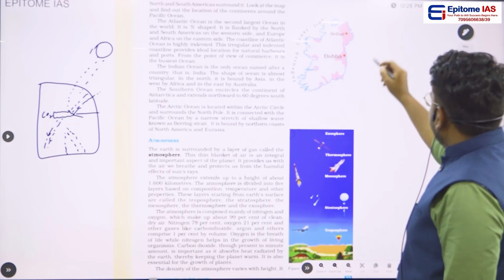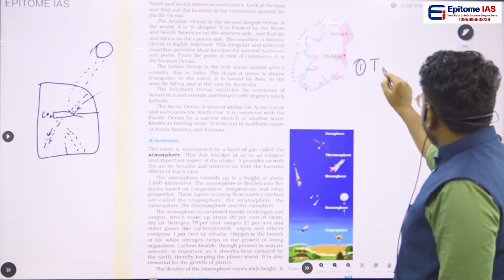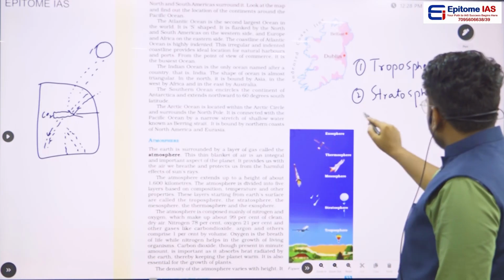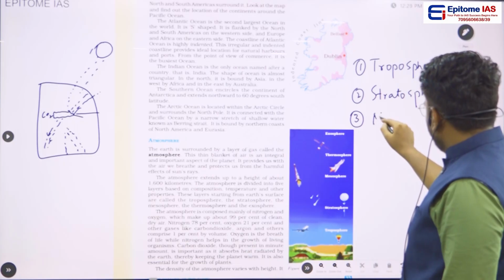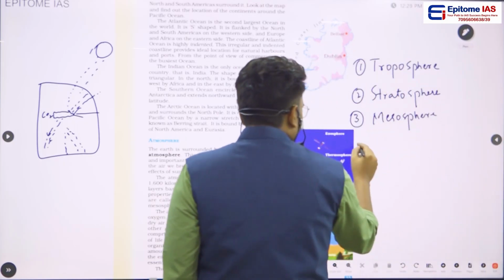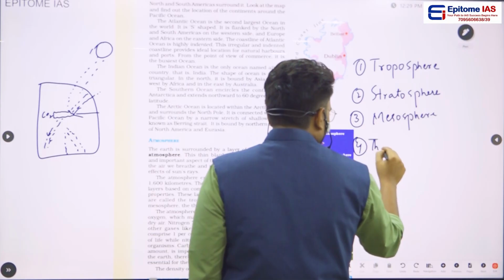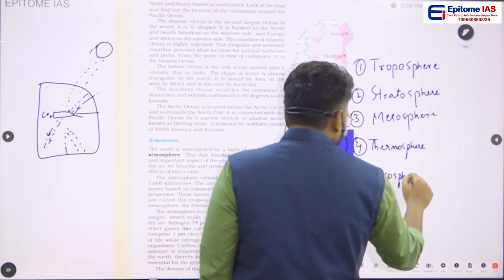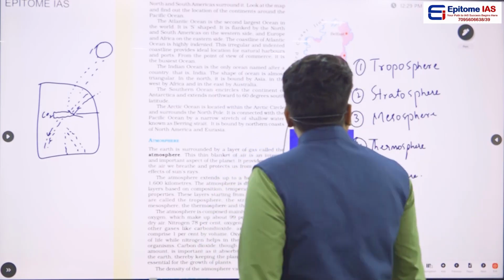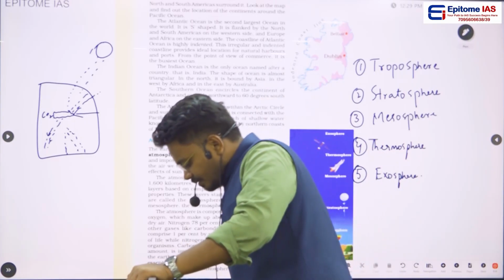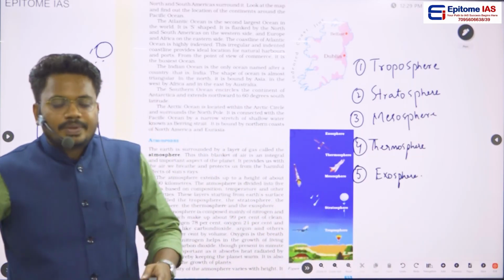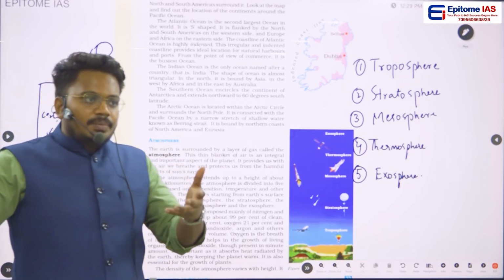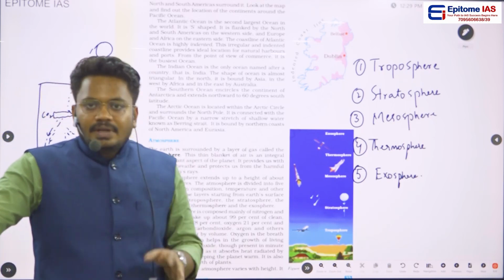5 parts, 5 layers. What is that? First layer is the troposphere, second layer is the stratosphere, third important layer is the mesosphere, fourth important layer is the thermosphere, and fifth important layer is the exosphere. Okay, so if you see all these spheres, troposphere, stratosphere, mesosphere, thermosphere, and exosphere, they play an important role.